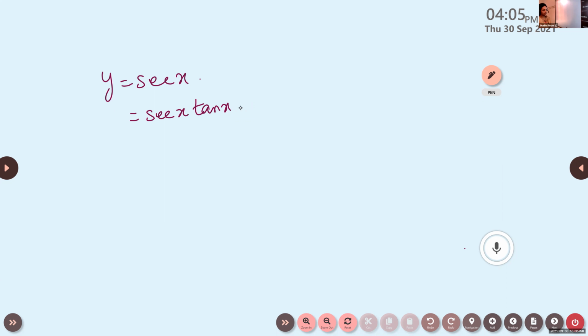Next one. Third one. Y is equal to log of log x. What is dy by dx?